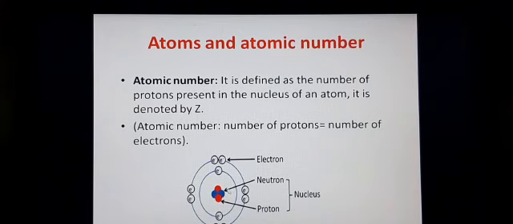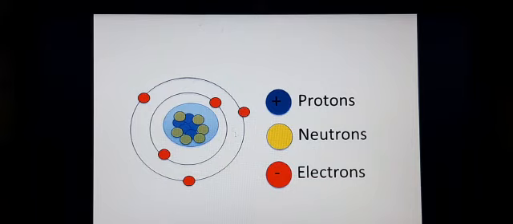Dalton said only the whole atom is the smallest particle which cannot be further divided, but we know that an atom can be divided into protons, neutrons and electrons. Now, you know that a number of protons are present in atoms. What is the atomic number? The number of protons.